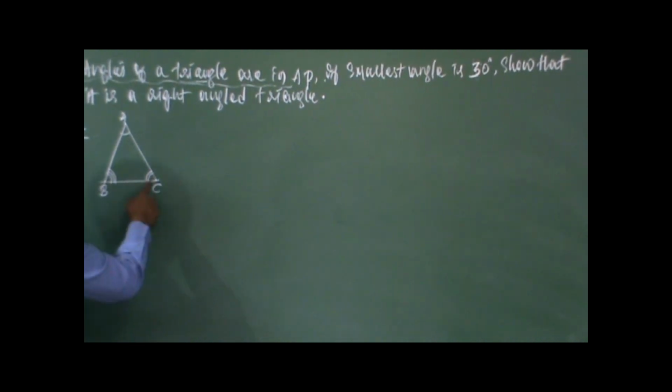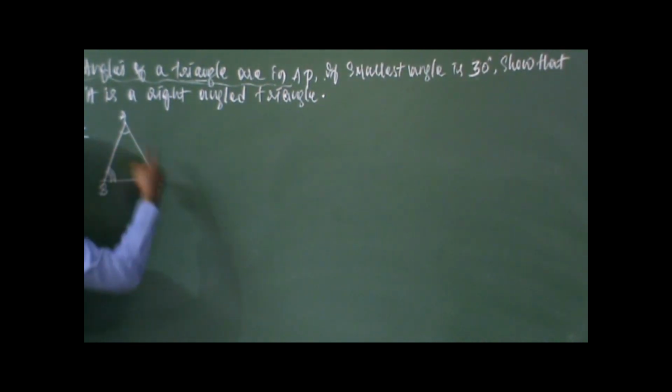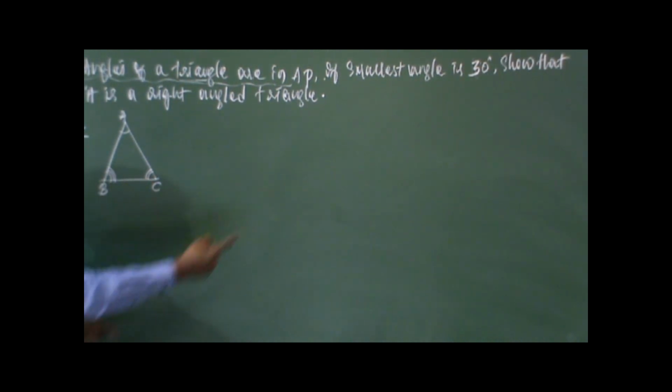That is, third angle minus second angle is D. Second angle minus first angle is again D. Those 2 values are equal. So common difference is constant in between angles. So therefore we say that the angles are in AP.